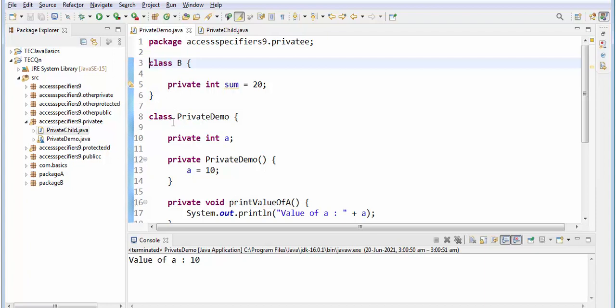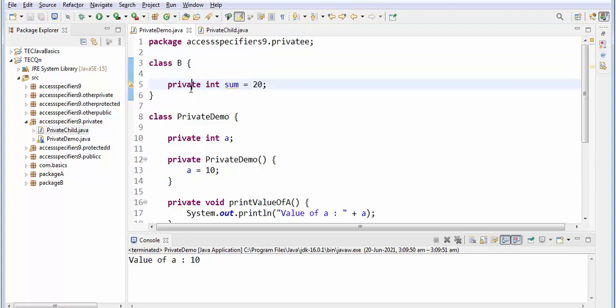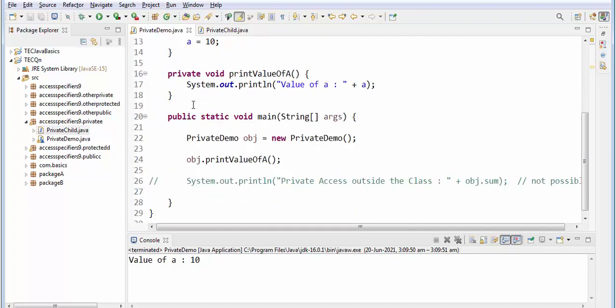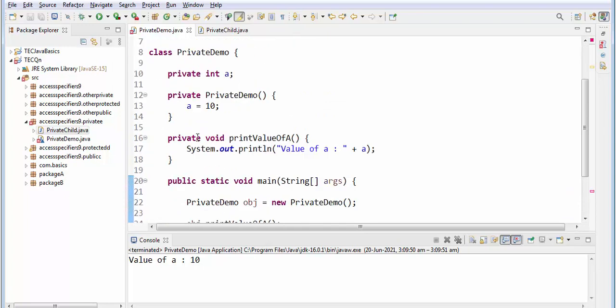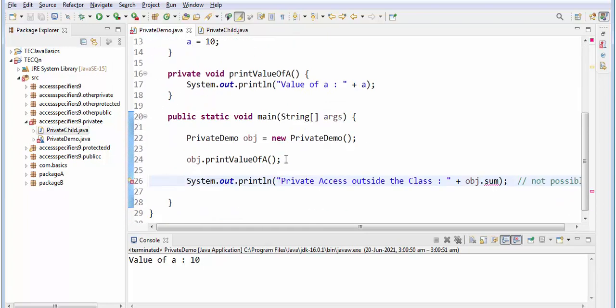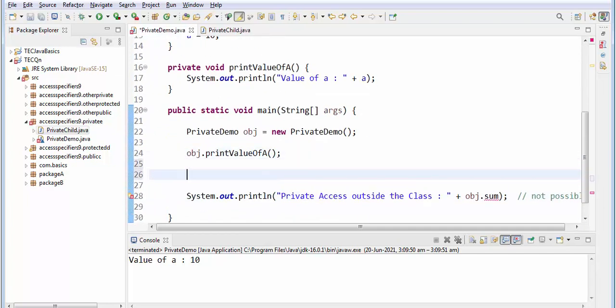This is the non subclass within the same package, so let us consider this another class. Here I have created one private variable, and now I want to access it inside this class. So I'm trying to access it.